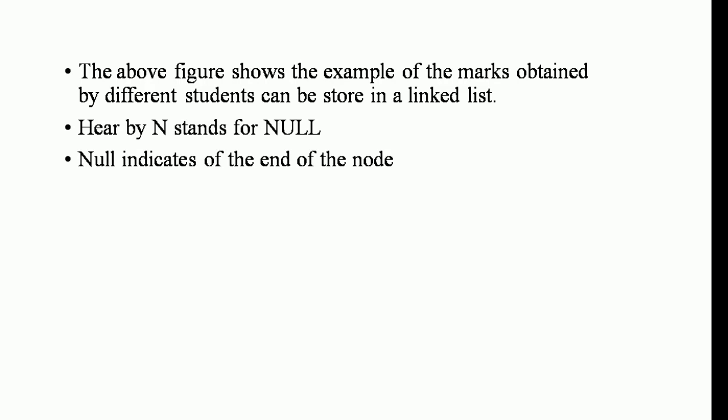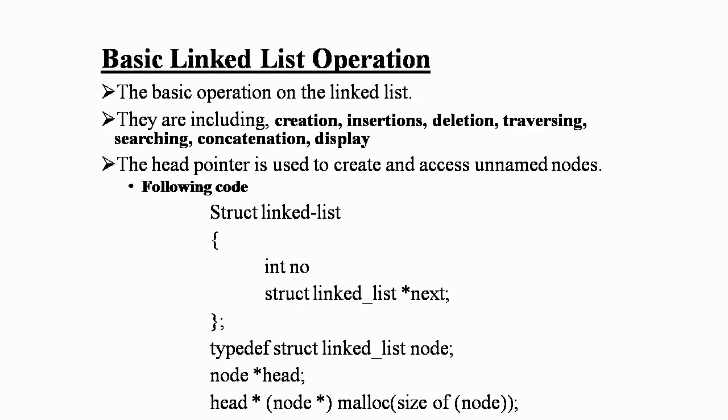What are the basic linked list operations? The basic operations on a linked list include creation, insertion, deletion, traversing, searching, concatenation and display. For any linked list, whether single, double or circular, these are the operations generally performed.